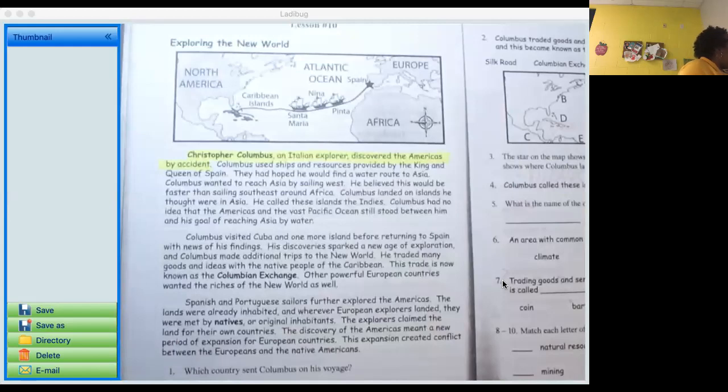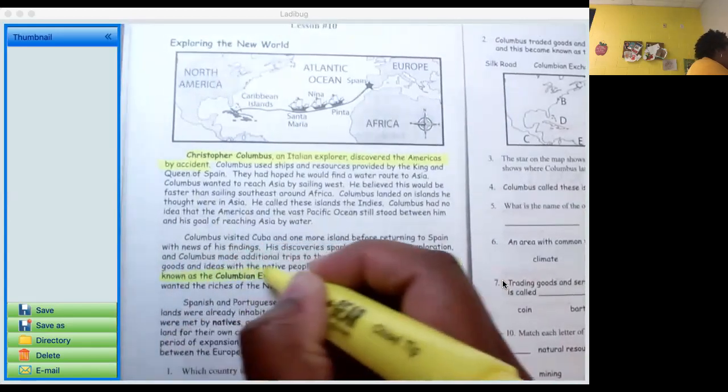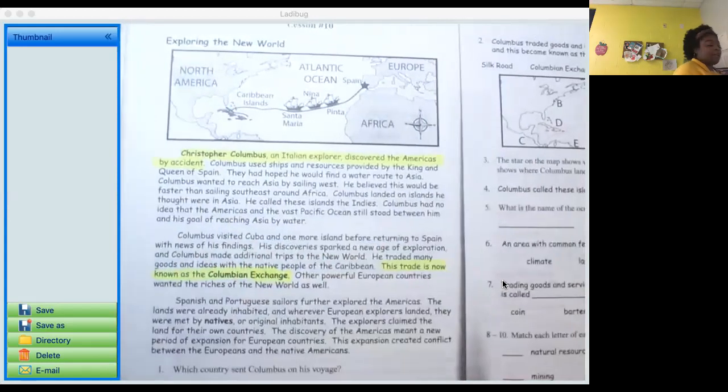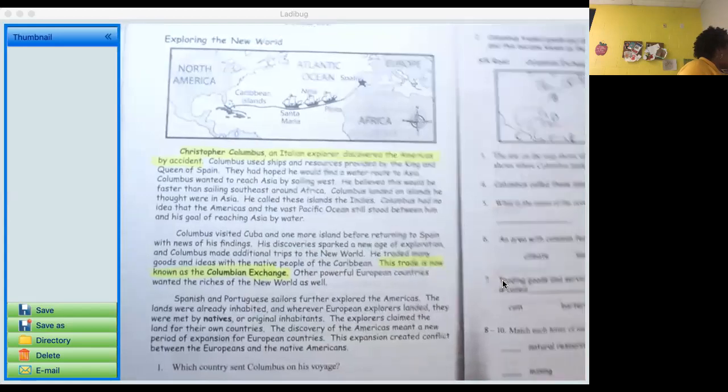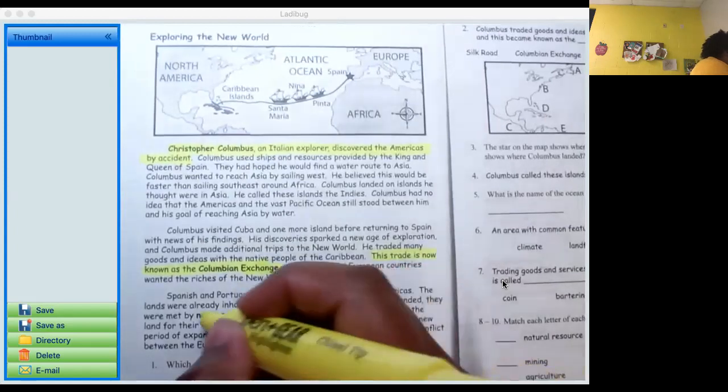He traded many goods and ideas with native people of the Caribbean. This trade is now known as the Columbian Exchange. Let's go ahead and highlight that. We will certainly come back to the Columbian Exchange once we do our Explorers unit. Other powerful European countries wanted riches of the New World as well. Spanish and Portuguese sailors further explored the Americas. The lands were already inhabited, and wherever European explorers landed, they were met by natives or the original inhabitants.